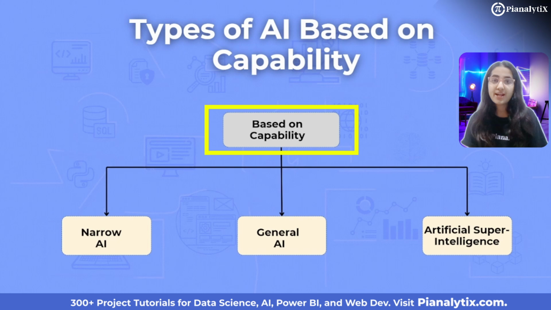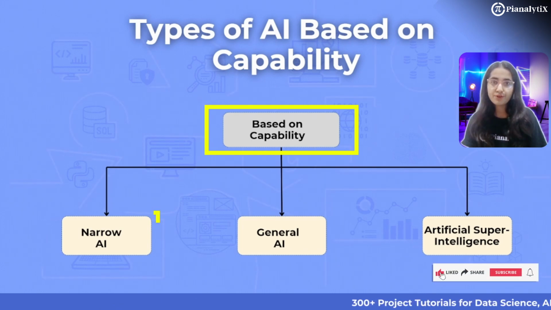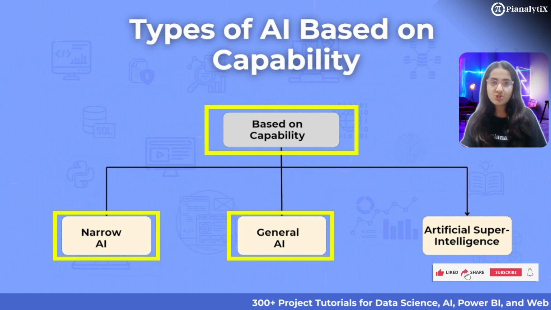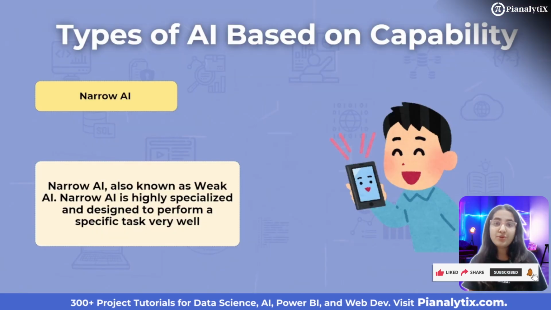Now let's look at the classification of AI by capability. This categorization is based on how powerful and versatile an AI system is. Here are the three main types. First, narrow AI. Second, general AI. Third, artificial superintelligence.